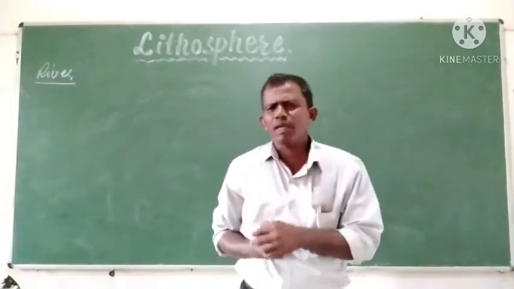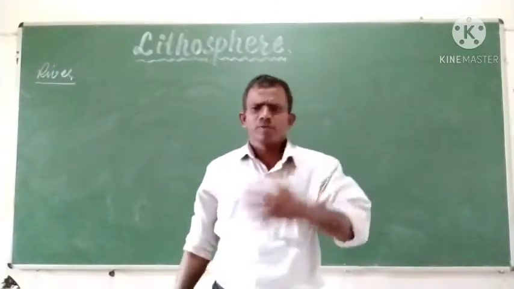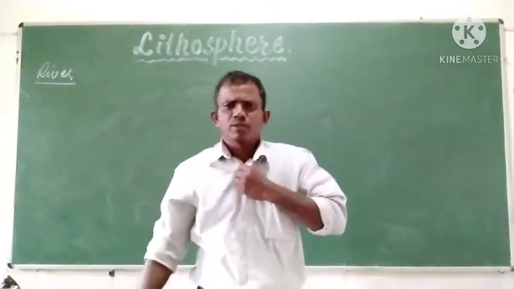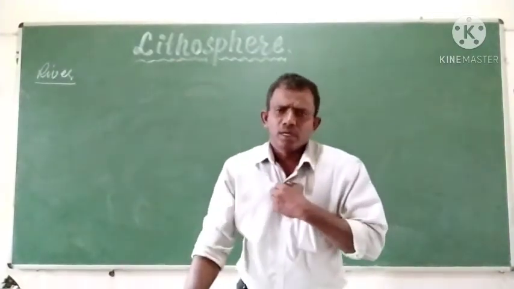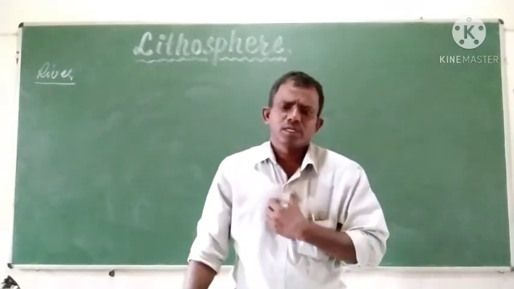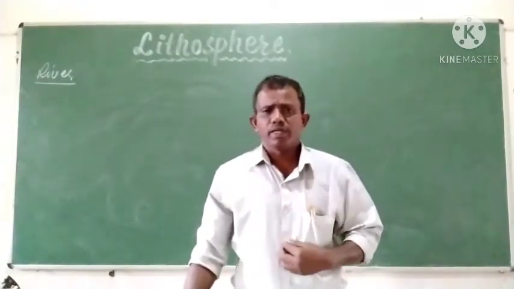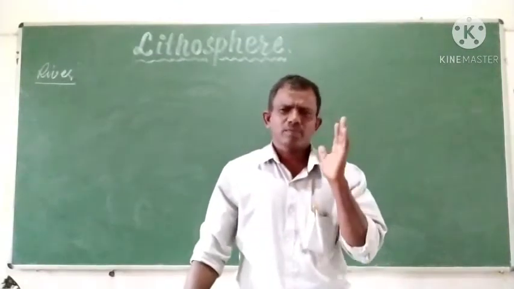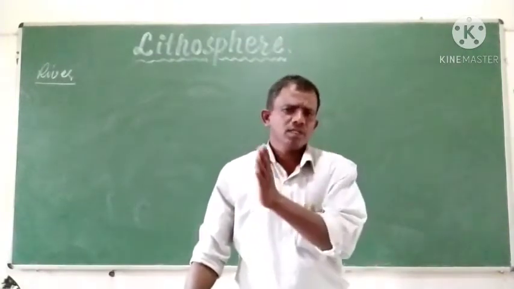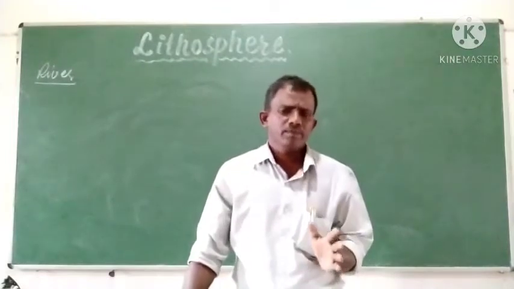What can be called a river? Probably you must have heard a number of names of rivers: Ganga, Yamuna, Krishna, Godavari, Narmada, Kaveri, Tapati, etc. These are the major rivers of our country.